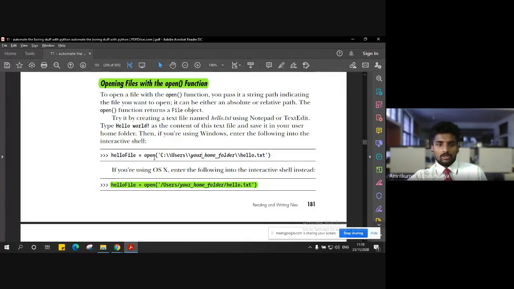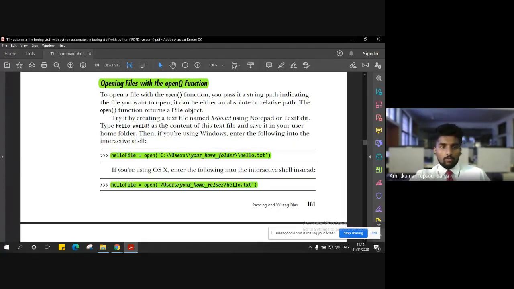It will be an empty file, but it is also going to return a file object, which will be useful for us to play with that file, and that file object is stored inside this variable called hello file. That is very important because for anything with respect to this file hello.txt, we are going to make use of that file object which is returned.